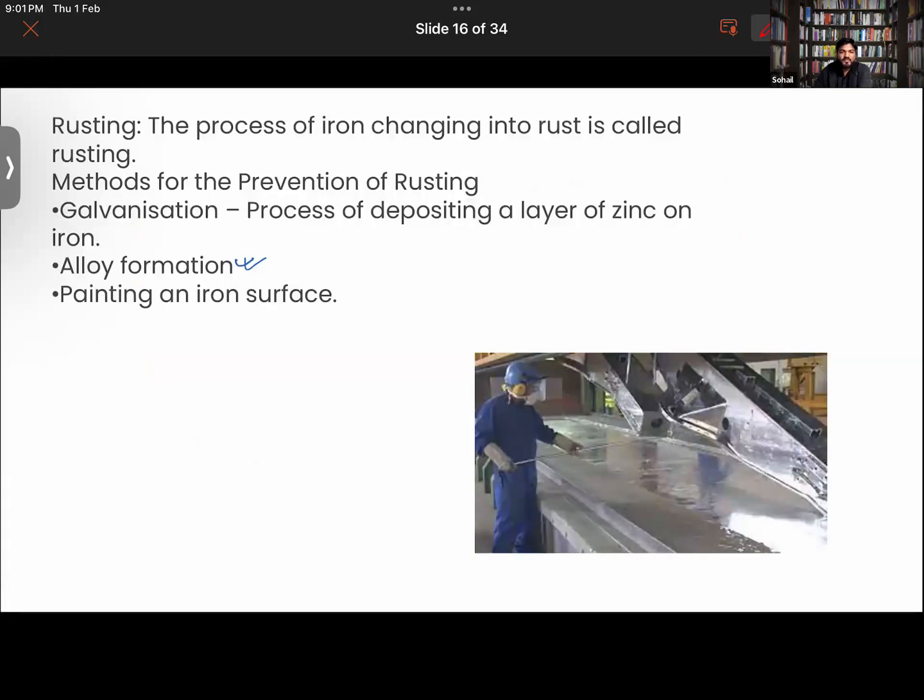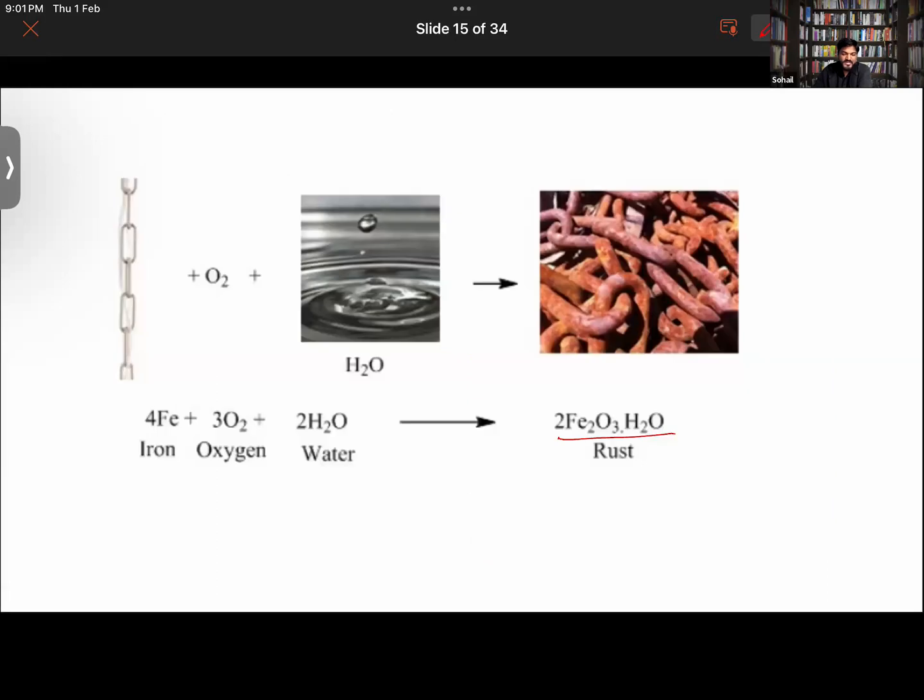So how do we prevent the chemistry to the last slide. This is a chemical change, obviously, and it is irreversible in nature, right?